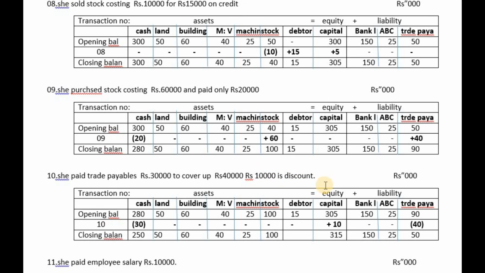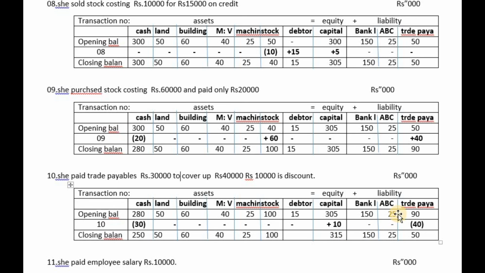So that income is applied to equity. Due to income, equity increases. Just keep in mind, if there is an expense, equity decreases. If there is an income, equity increases. So here equity increases. Earlier equity was 305. Now increased by 10. Now closing balance is 350.